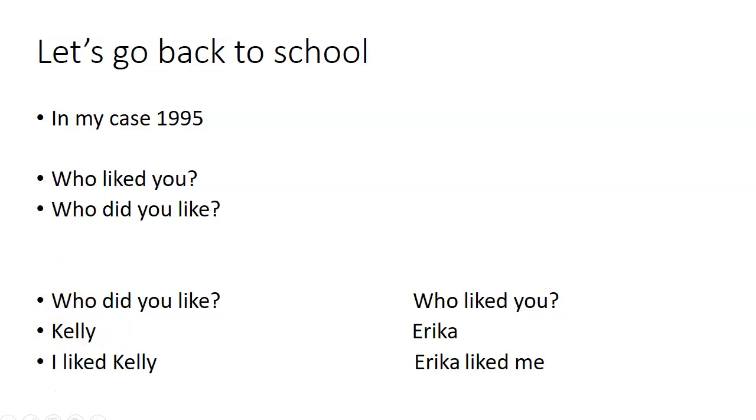Okay. But if you look at these two questions, they are different. They look different. They have a different structure. Okay, so let's look at this sentence. I like Kelly. Who is I? I is the subject of this sentence. Like is the verb. And Kelly? Kelly is the object, or grammatically speaking, object, of course. What about here? Here, Erika is the subject, and likes is the verb, and me is the object.